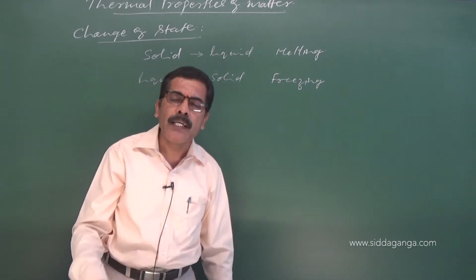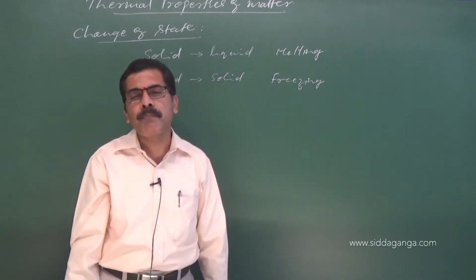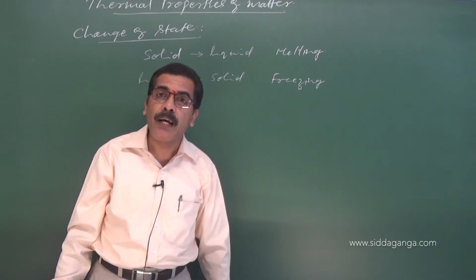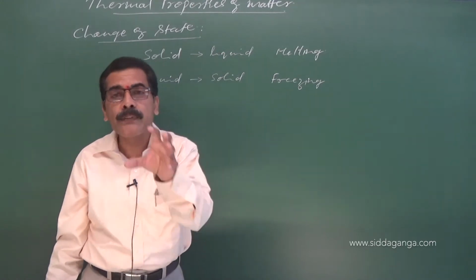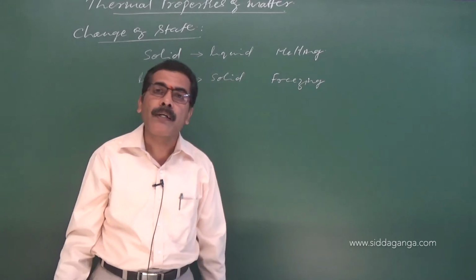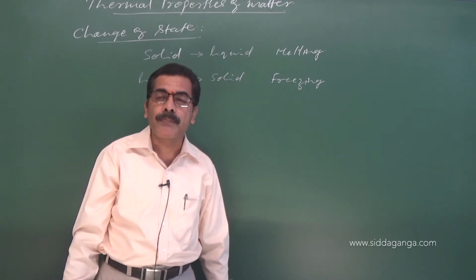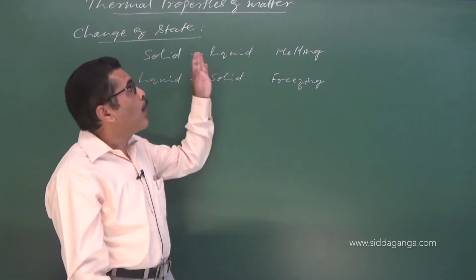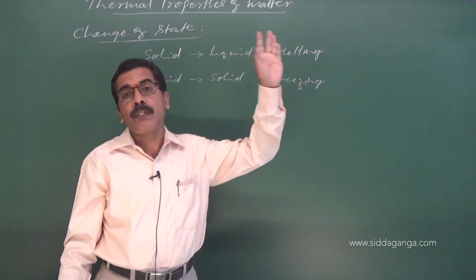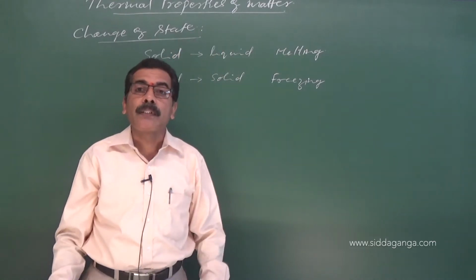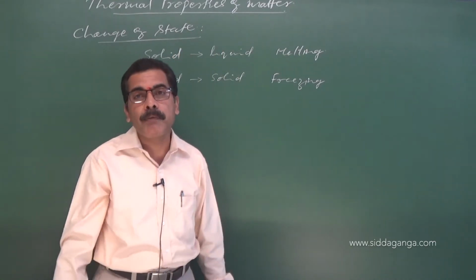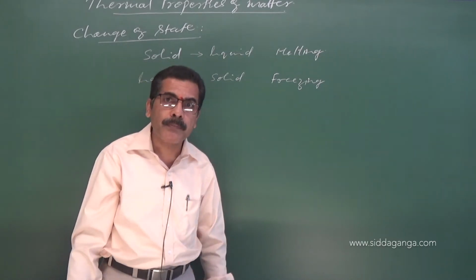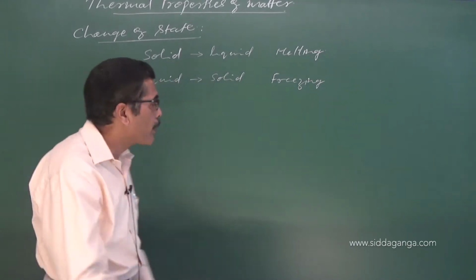Melting point is the temperature at which solid and liquid phases of a substance coexist in thermal equilibrium at a constant pressure, at a given pressure. That is called the melting point.